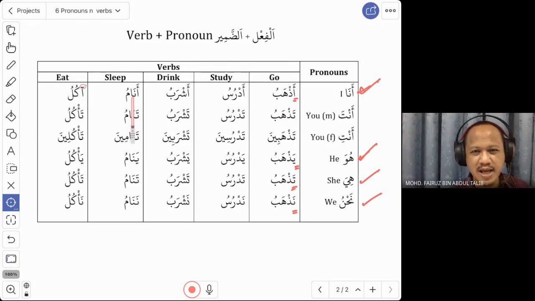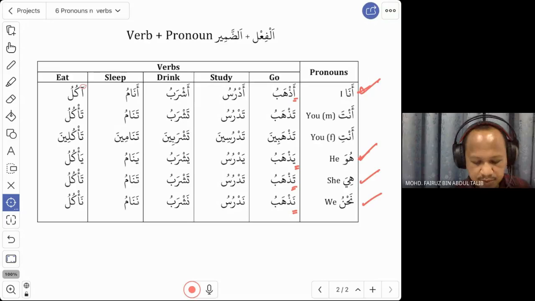And then we sleep. Anamu. I sleep is anamu. He sleeps, yanamu. She sleeps, tanamu. Now you want to change to we sleep. Nanamu. Again, from anamu, change the a to na. So it becomes nanamu. Nahnu nanamu fi ghurfa. Ghurfa means room. We sleep in the room. Nahnu nanam. Alright? So this is for the word sleep.